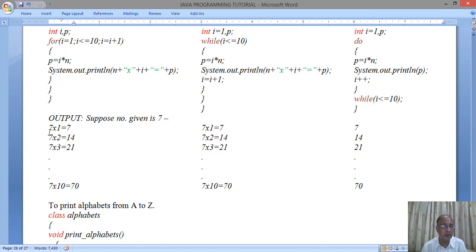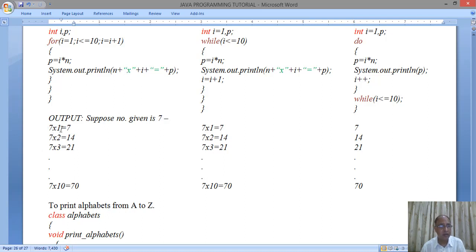Here you see on the screen, 7 into 1 is equal to 7, 7 into 2 is equal to 14. Now this into symbol is coming because of the x. So this 7 into 1 is equal to 7. The into symbol is coming because of x, and the equal to symbol is coming because of the equal to sign you have given in the double quotation marks, and in the double quotation marks x is also given.